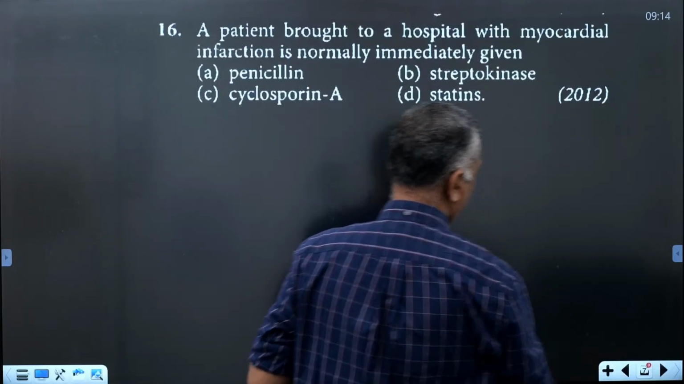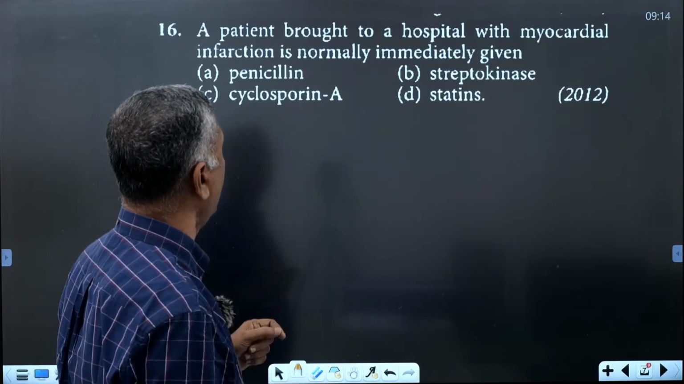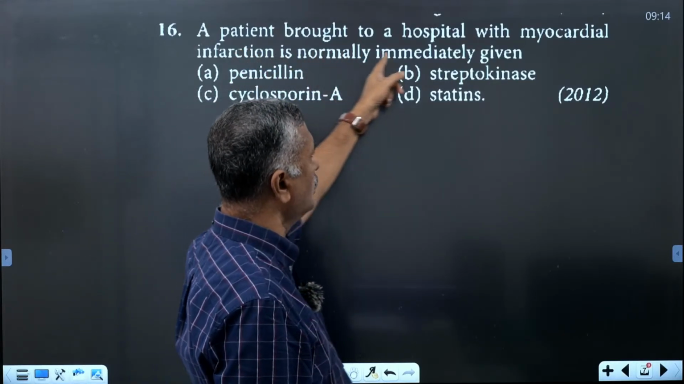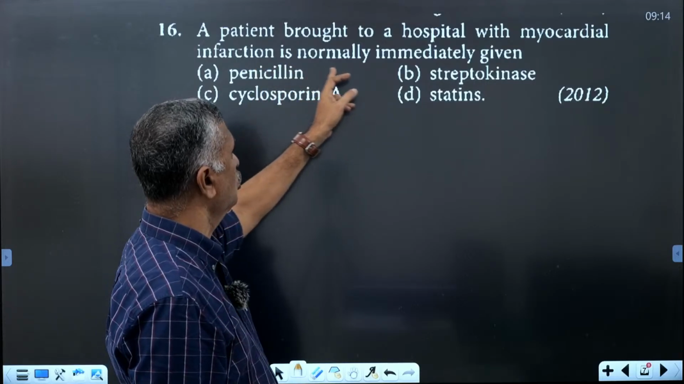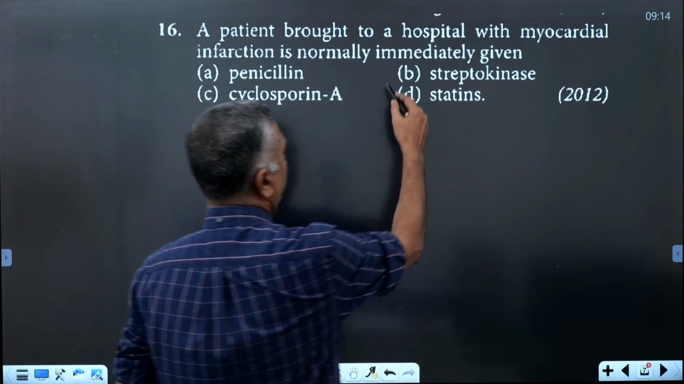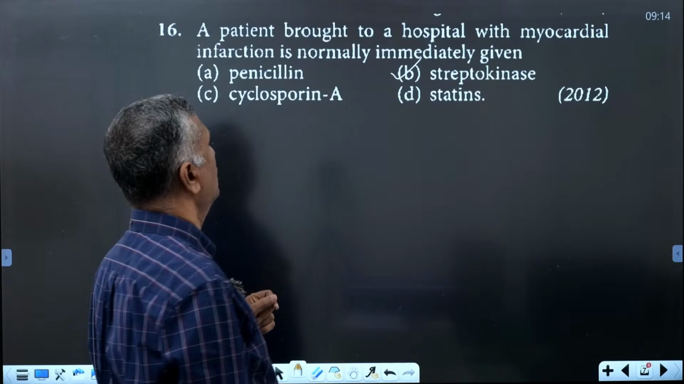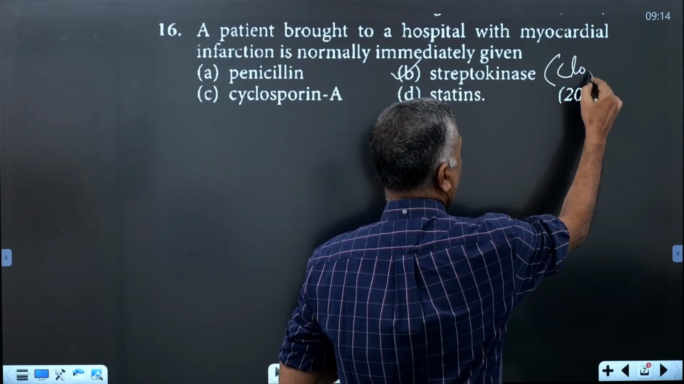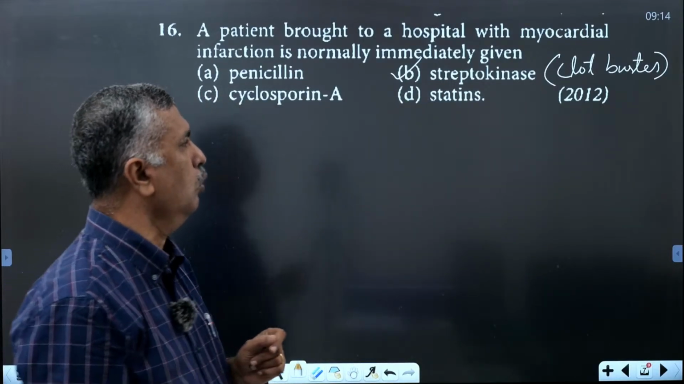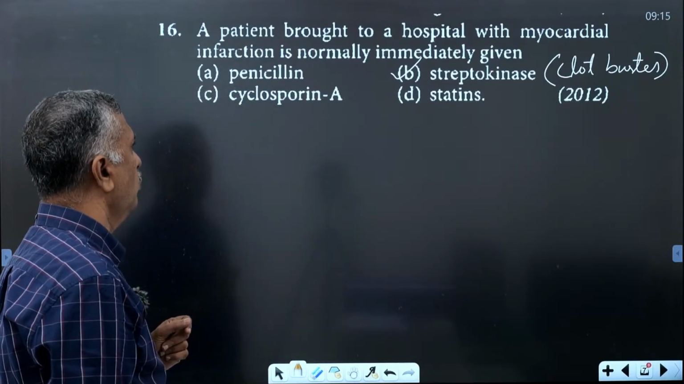Then the next one. A patient brought to a hospital with a myocardial infarction is normally immediately given what? Clot buster. And clot buster is streptokinase. It is obtained from Streptococcus. It removes the blood clots from the blood vessels. Blood clots are removed by the clot buster streptokinase. It is given immediately. That is the case of streptokinase.